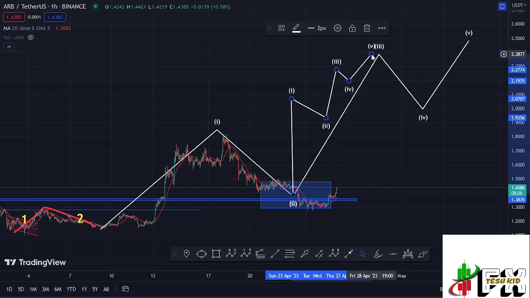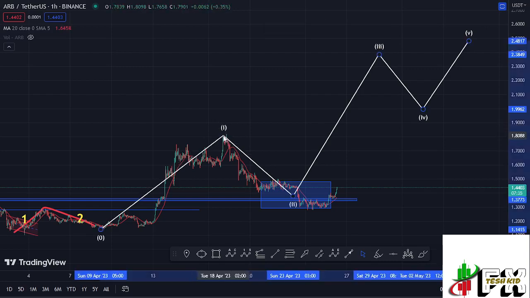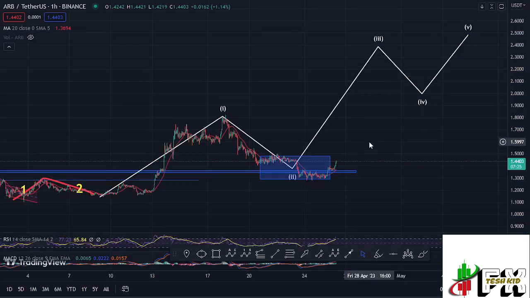And for us to also confirm that breakout to the upper side, we need to see a break above these swing highs. The first swing high that I'm watching is at around the $1.5 mark, and a break above that can trigger higher prices to get us to the high that we made at around the $1.81 mark, which is the all-time high here on this chart, and a break above the all-time high, that is the wave 1 high. Then that will be enough confirmation of that massive breakout to the upside in the formation of this wave 3 and the high chances of fully maximizing our minimum target areas.